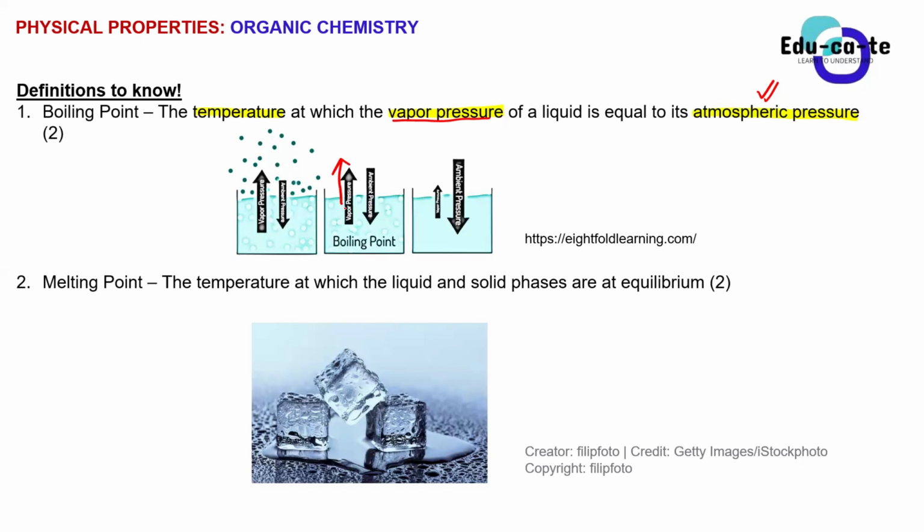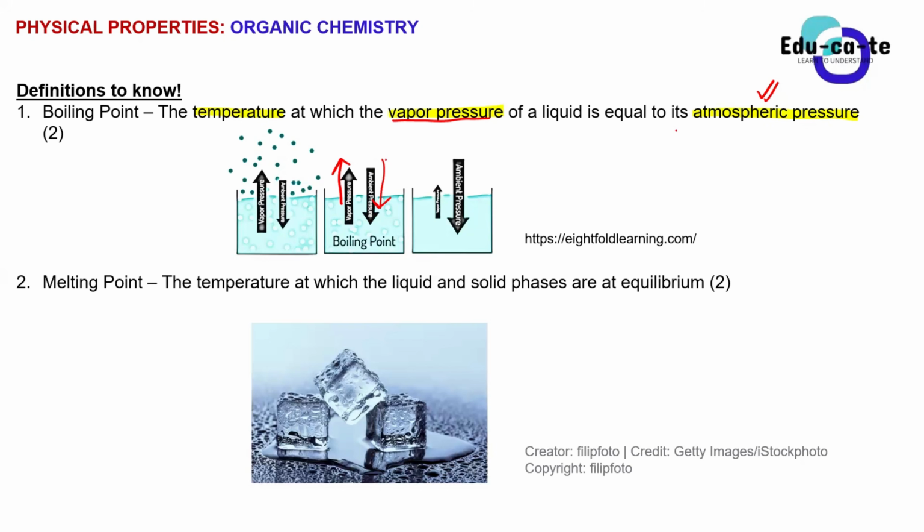So this steam actually causes some pressure on the water. And also the outside environment, the air pressure or the atmospheric pressure, also causes a pressure on the water as well. So basically when these two pressures are equal to one another, your liquid will start to boil. So when the pressure that is caused by the vapor on the liquid is equal to the pressure that is caused by the air on the liquid.